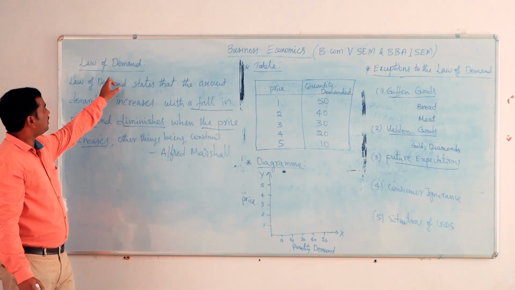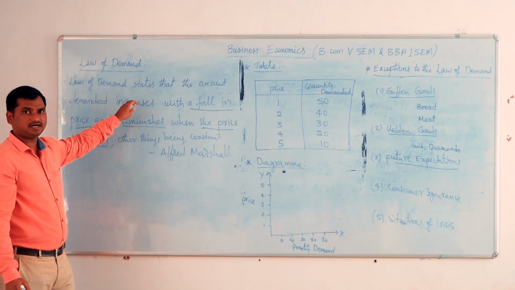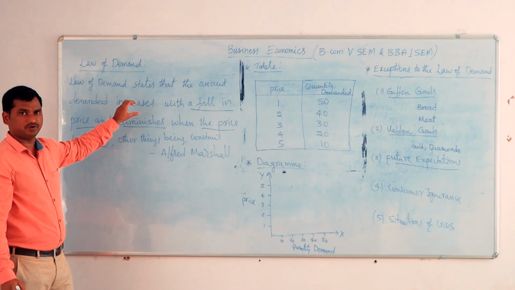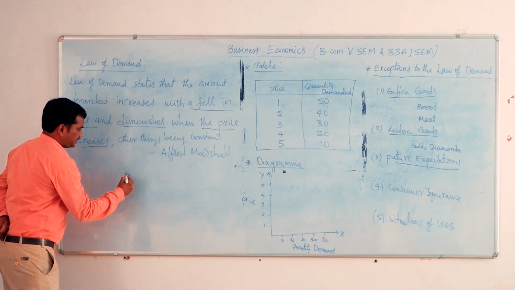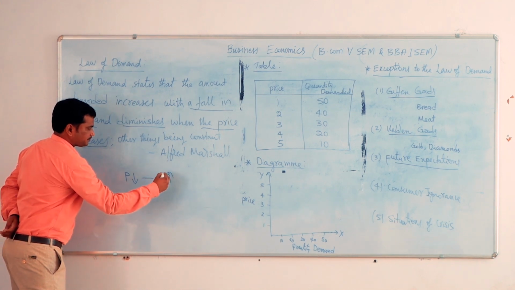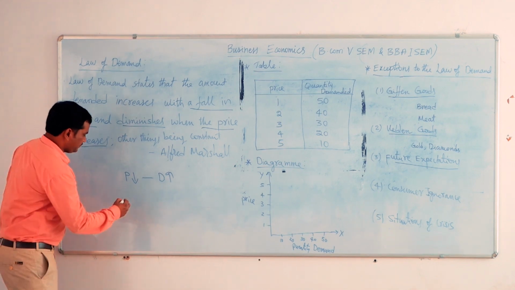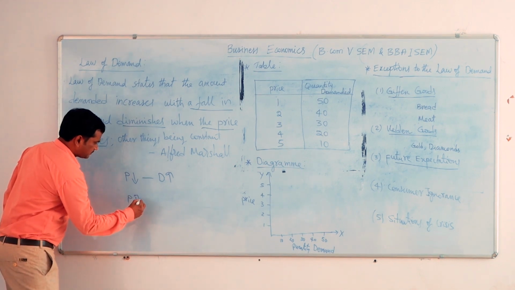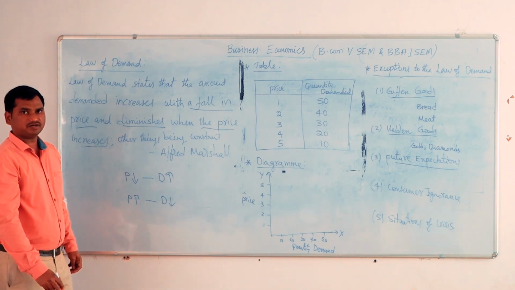So here, the law of demand explains the negative relationship between the price and the demand of a product. Why? Because when the price is low, the demand for a product will be more. In the same way, when the price is high, the demand for the product will be low.